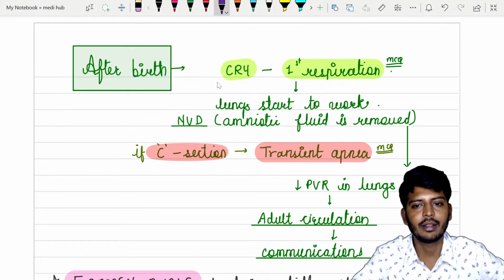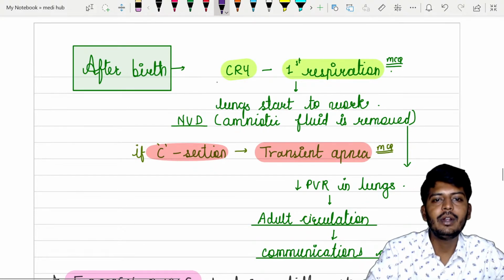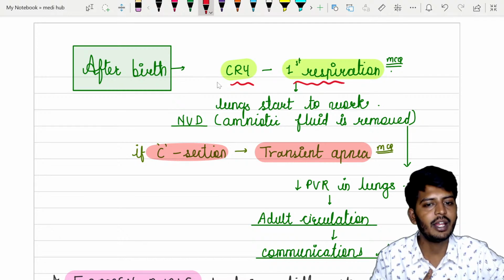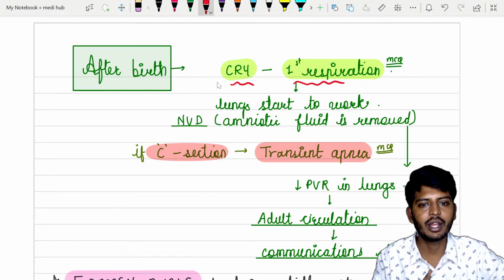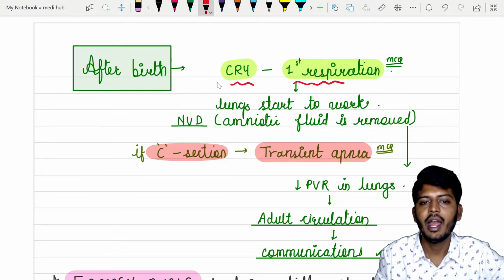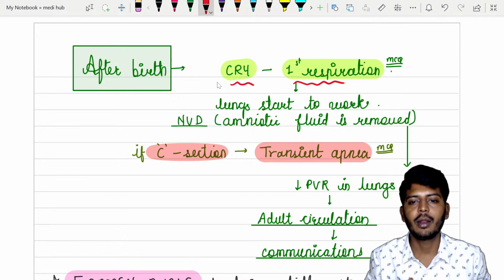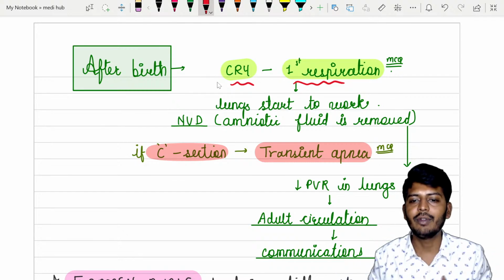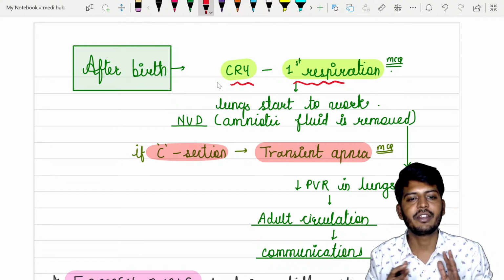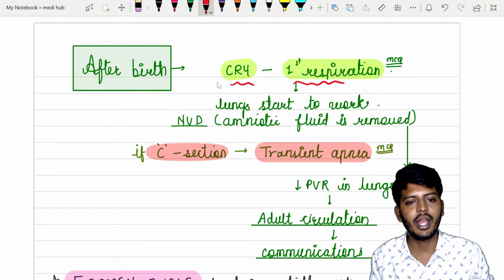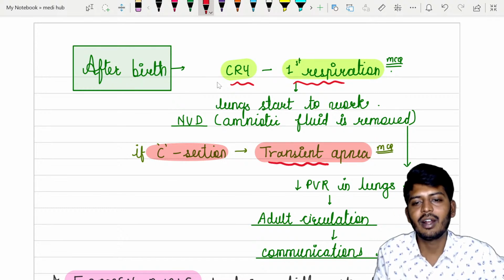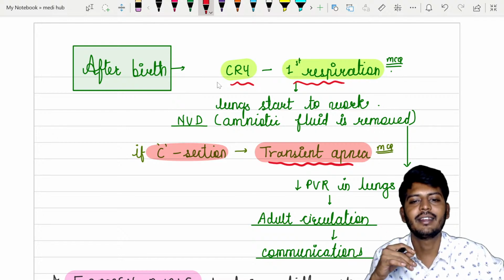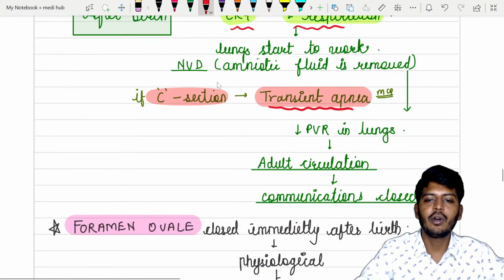After birth, what is the first thing the baby will do? Usually babies cry, which means first respiration, which means the lungs are working. Lungs start to work. Now what will happen during a normal delivery? All the amniotic fluid will come out on its own, because of the lot of pressure in the maternal birth canal. If there is a C-section, we can encounter something called transient apnea. Again, they are not so important. So let's go back.